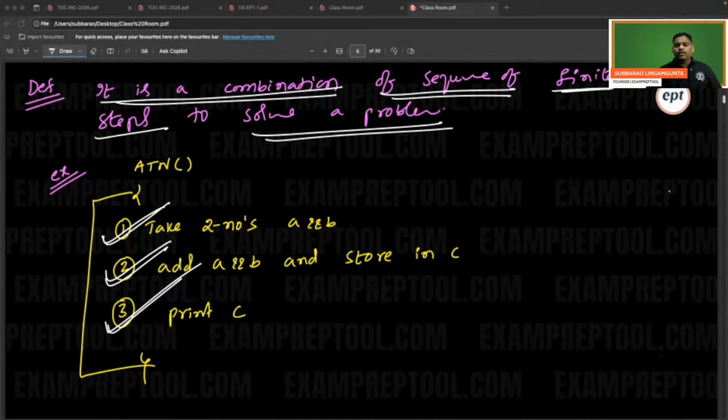Everything is perfect. Remember, all compulsory. If you think the second line is not required, then why did you write it? If you think the third line is not required, then why did you write it? When you say it is an algorithm, all statements are compulsory, and the number of statements is finite. Finally, it should solve the problem, and mostly sequence is also important. So that is the definition, and I have given one example. I hope everyone is comfortable till now.